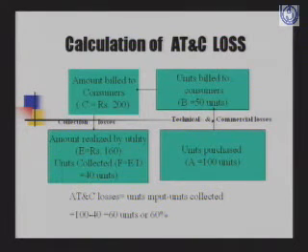But actually you do not realize all 200 rupees that you have billed to the consumers, and the amount realized by the utility was only 160 rupees. Therefore, if this 160 rupees is converted back to units at the same rate of 4 rupees, it will become 40 units. Therefore, the loss is now 100 minus 40, that is 60 units, or AT&C loss is 60%.